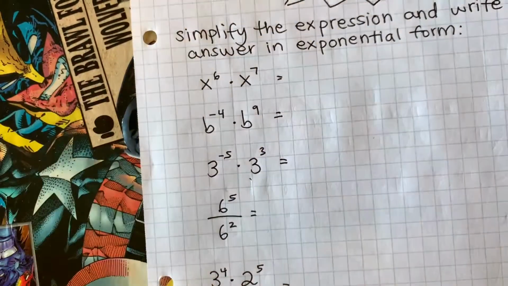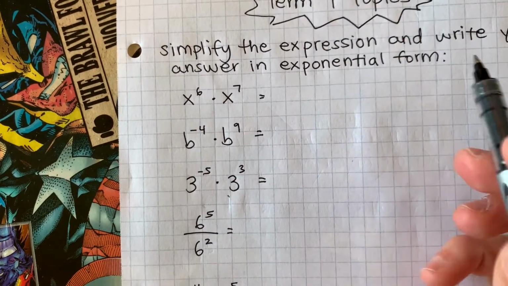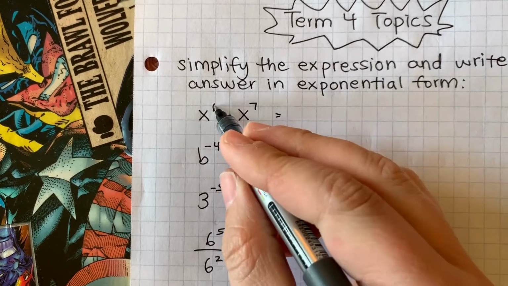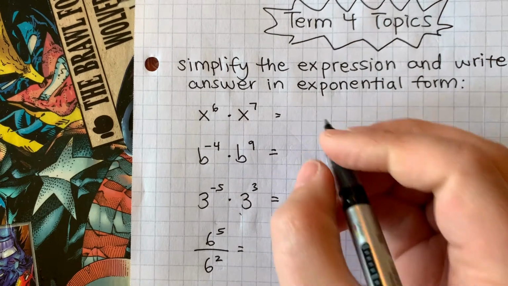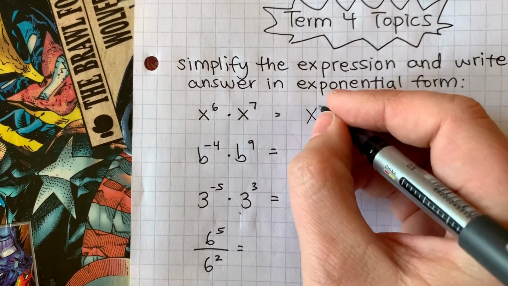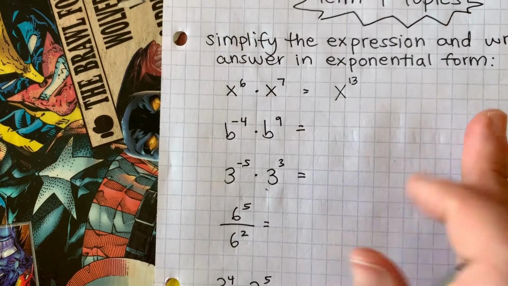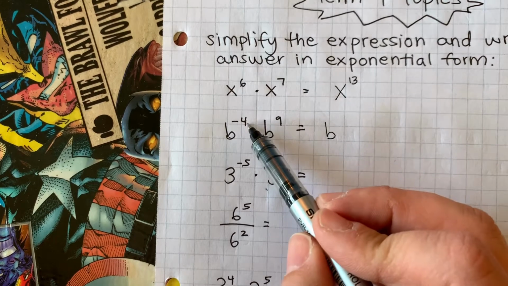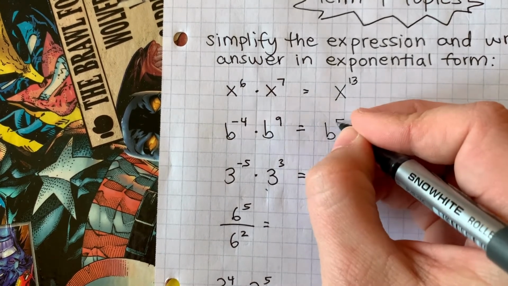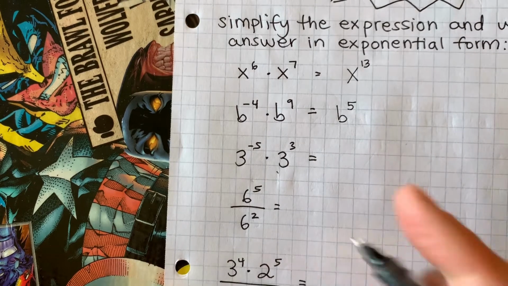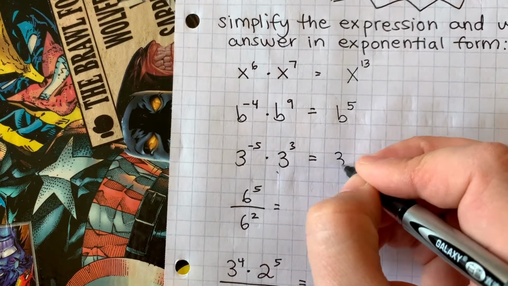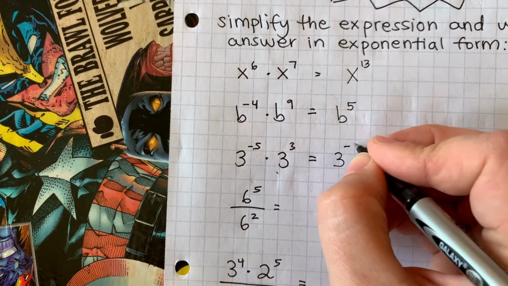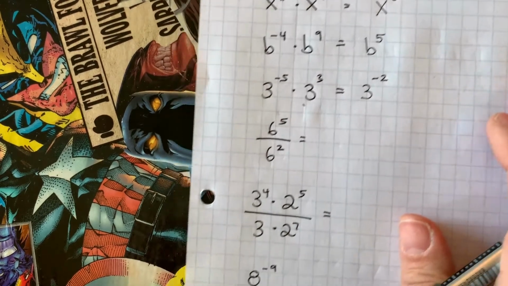All right, here we go. Writing our answer in exponential form. So multiplying powers, we are going to add the exponents together. We keep the base and we add 6 plus 7. x to the 13th is our final answer. So again, we keep the same base and we're going to add the exponents. -4 plus 9 is 5. So b to the 5th. Same thing. I keep the base, 3, and then I'm going to add -5 plus 3, which is -2. All right, that is multiplying powers.